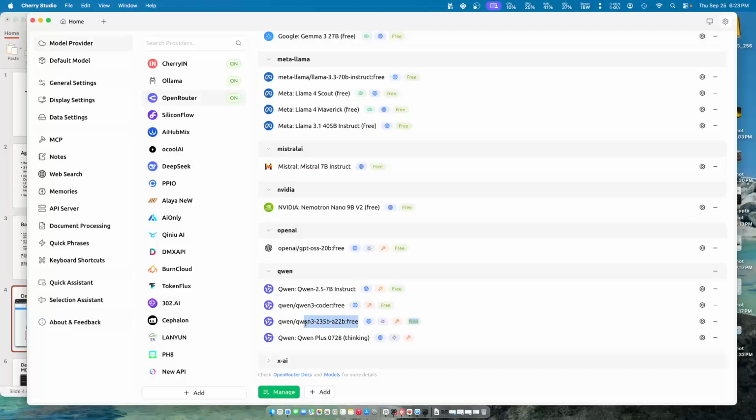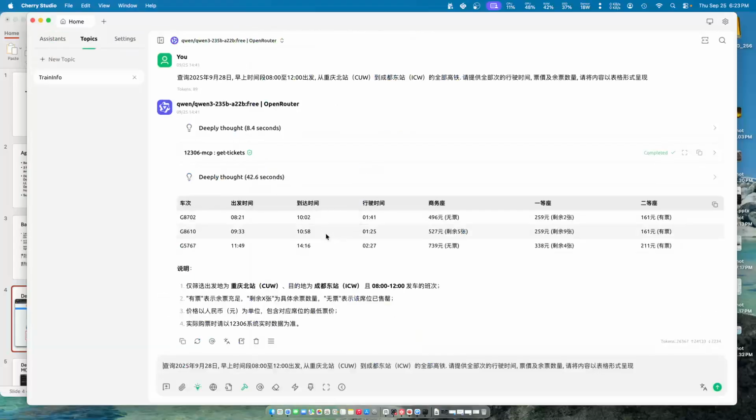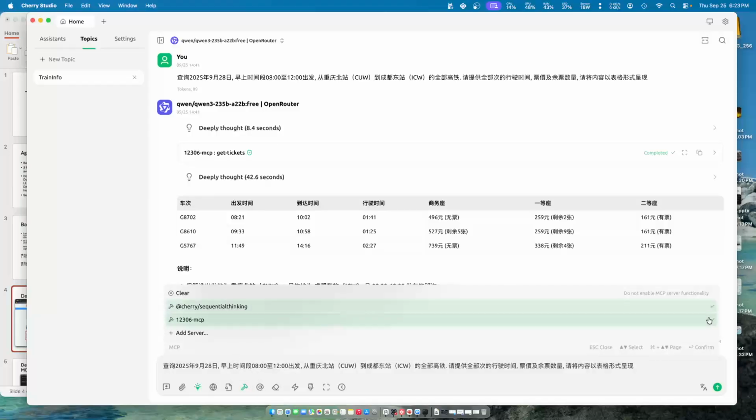Okay, so I use this one, version 3, 235 billion parameters, and it's free. And the most important thing is you must have this orangey spanner logo. So this is the tools icon, so that later it will be able to have the MCP icon here. So for the MCP, I will be using two MCPs. I will be using Cherry sequential thinking and also the 12306 MCP.